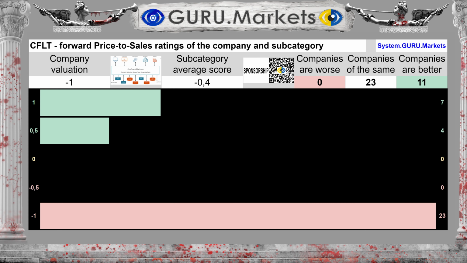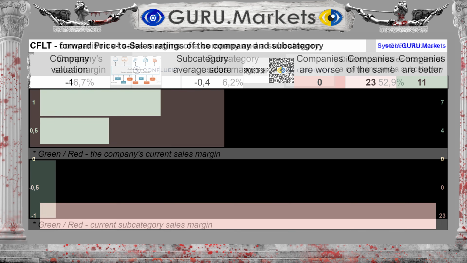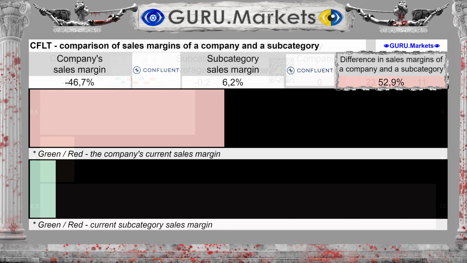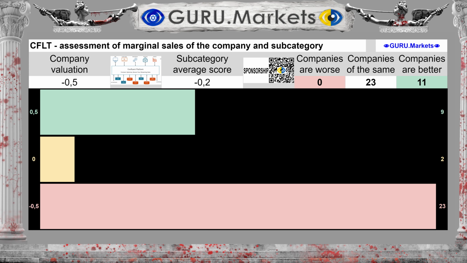Assessment of expected future sales performance in comparison with the performance of subcategory companies: Bad, -1 point. The margin is -46.7%, with an average for the subcategory of 6.2%. The difference between the subcategory average and the company's performance is 52.9%. Assessment of sales margins in comparison with the indicators of companies in the subcategory: Tolerable, -0.5 points.